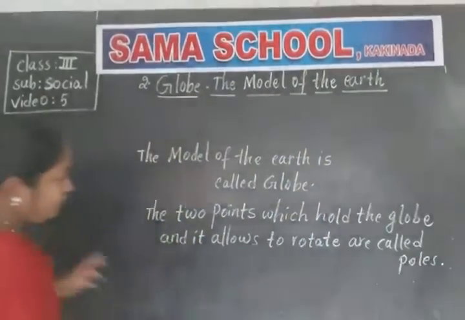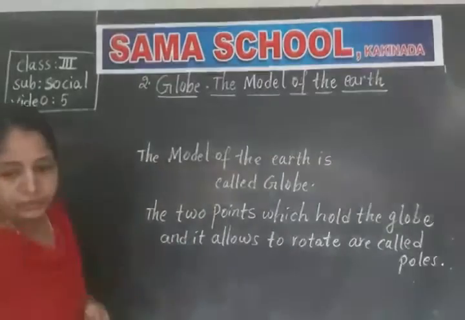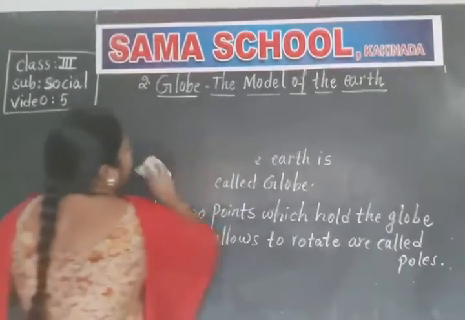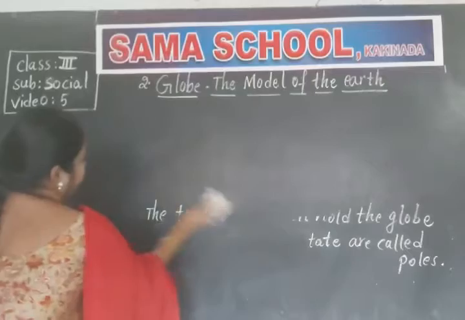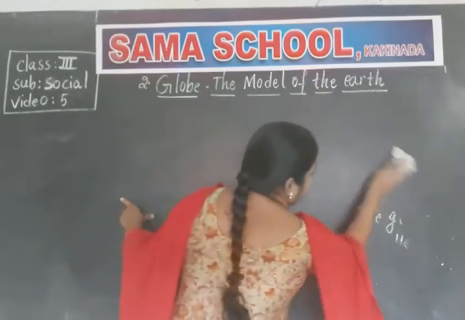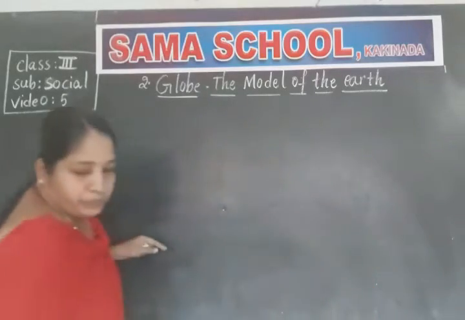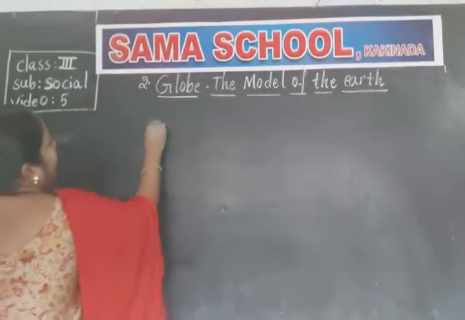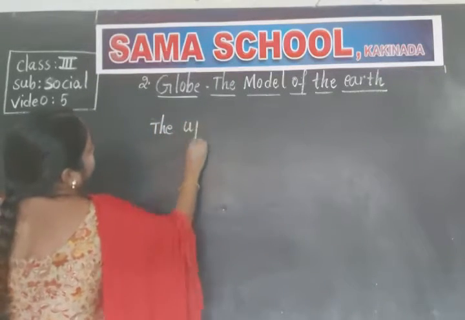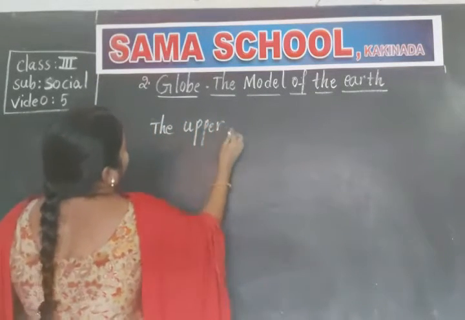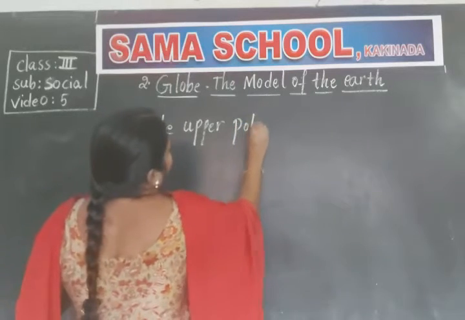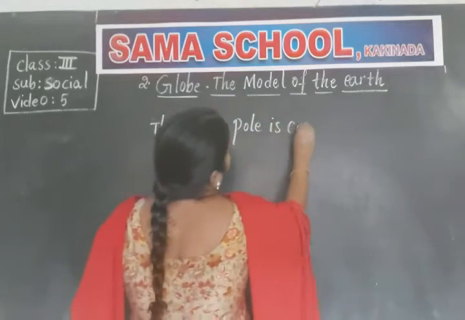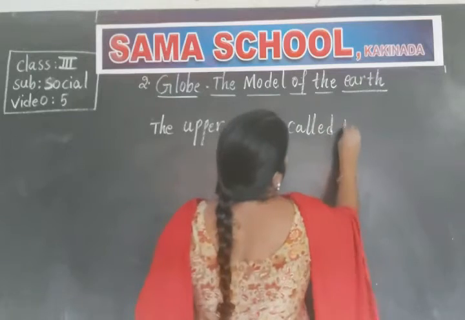Now tell me. The upper pole, which is present at the top of the globe, is called North Pole.